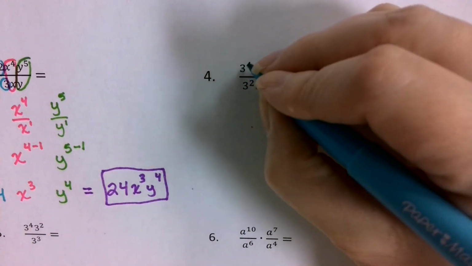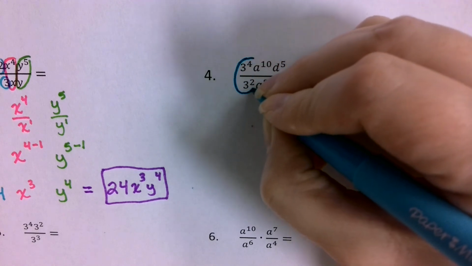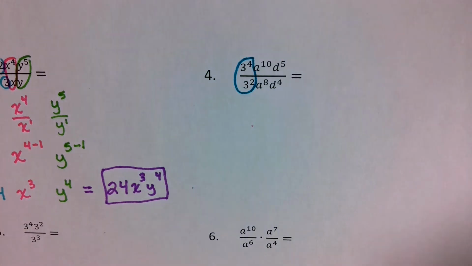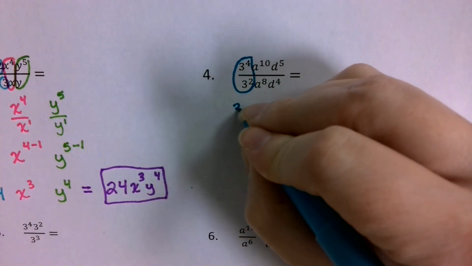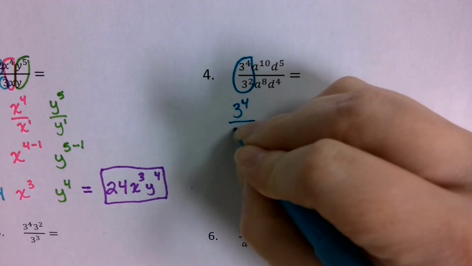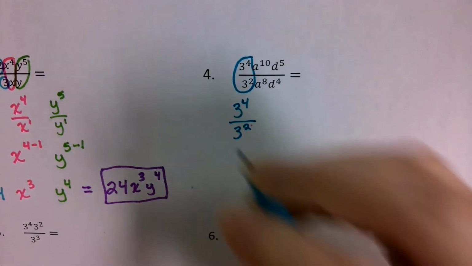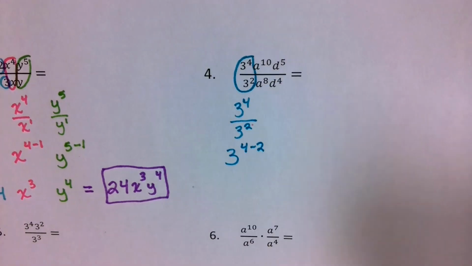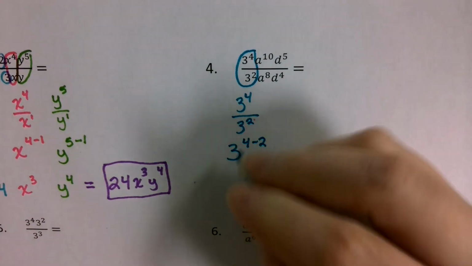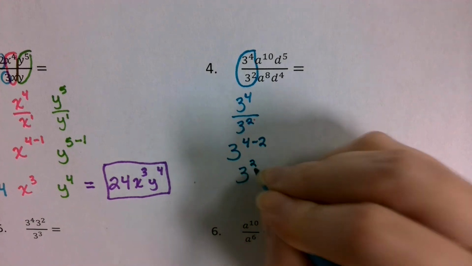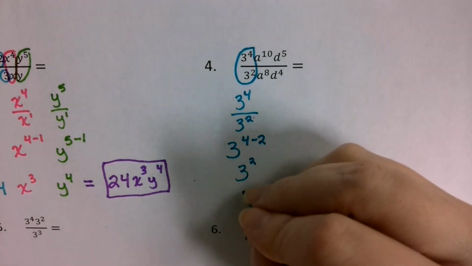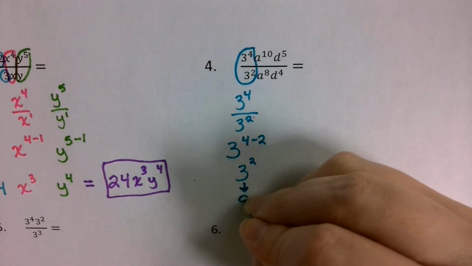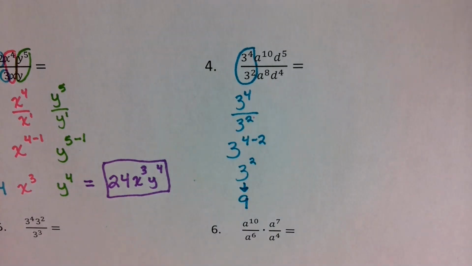So here, we've got 3 to the 4th over 3 to the 2nd. That's the first thing that we're going to focus on. 3 to the 4th power over 3 to the 2nd power means that we are going to keep the 3 and subtract the exponents. We're going to do 4 minus 2, which comes out to 3 to the second power. But 3 to the second power can be simplified to a 9, right? 3 times 3 gives you 9.